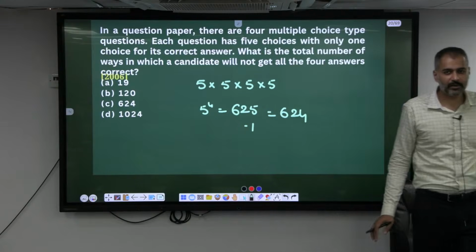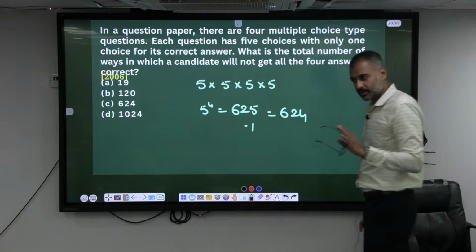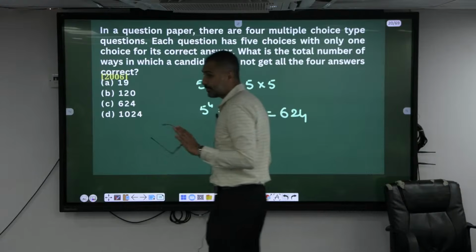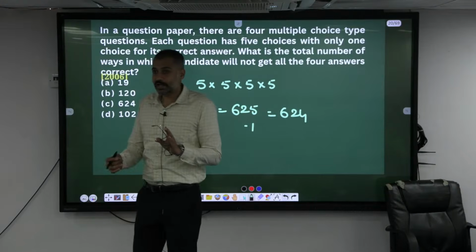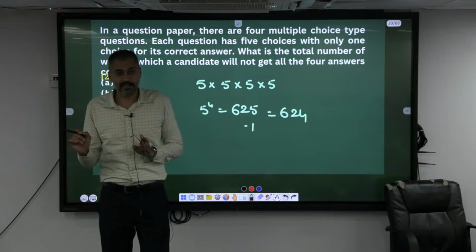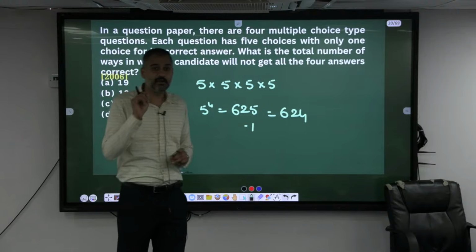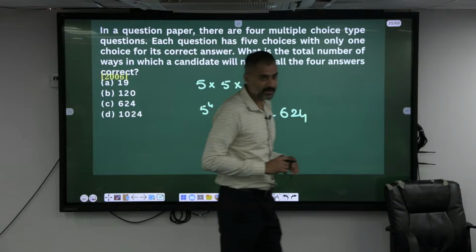Got it? Isn't it very similar? There is a variation. In the previous case, it was a match the following. Match the following means as you progress, you have one choice less every time. But here, for every fresh question, new 5 choices will be there.